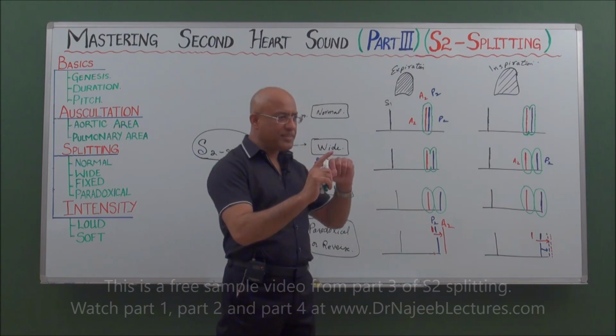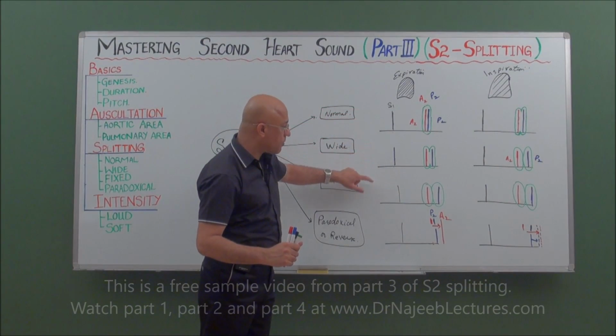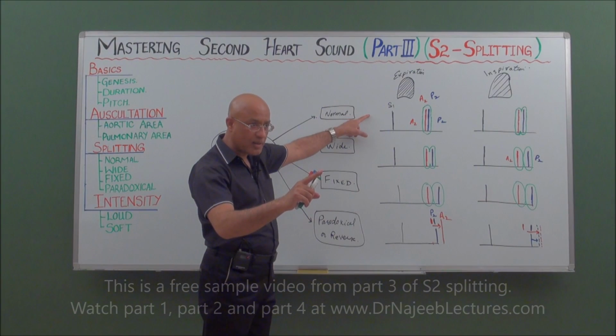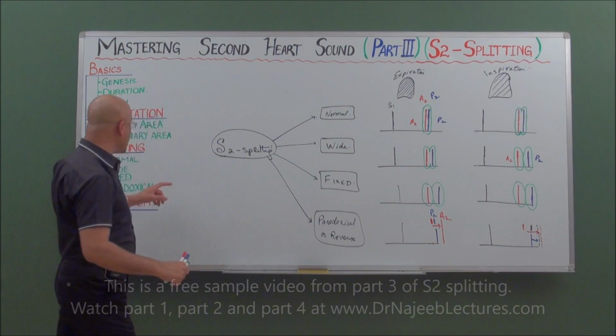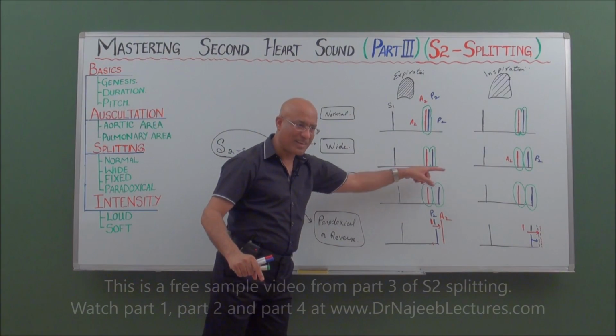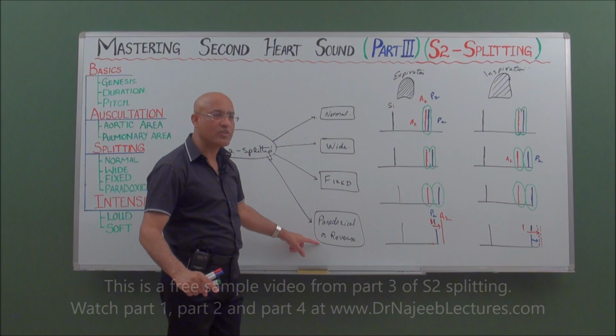Let's take a break. Then I will explain the underlying mechanism of all these splittings. Already we have discussed the underlying mechanism of normal splitting. But after the break, we'll talk about the underlying mechanism of the wide split, which is wide and variable, right? And there is wide and fixed, and then paradoxical split.